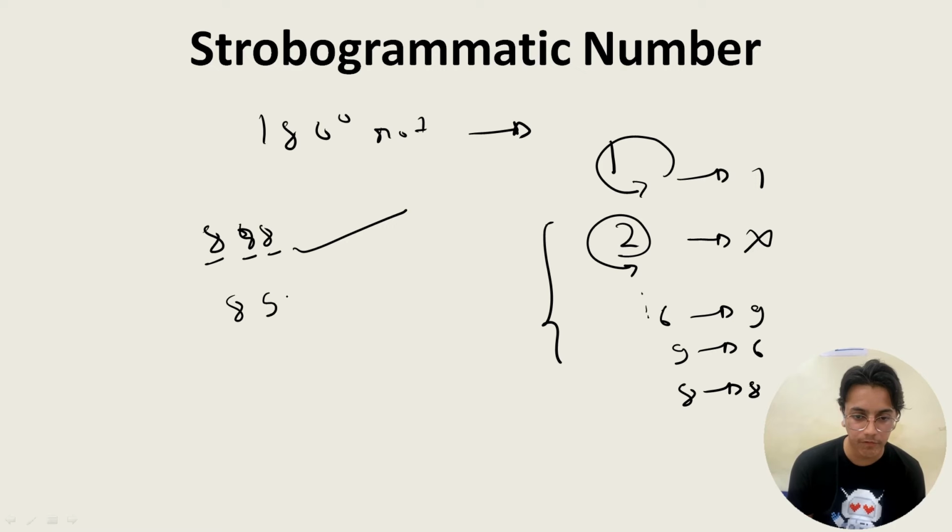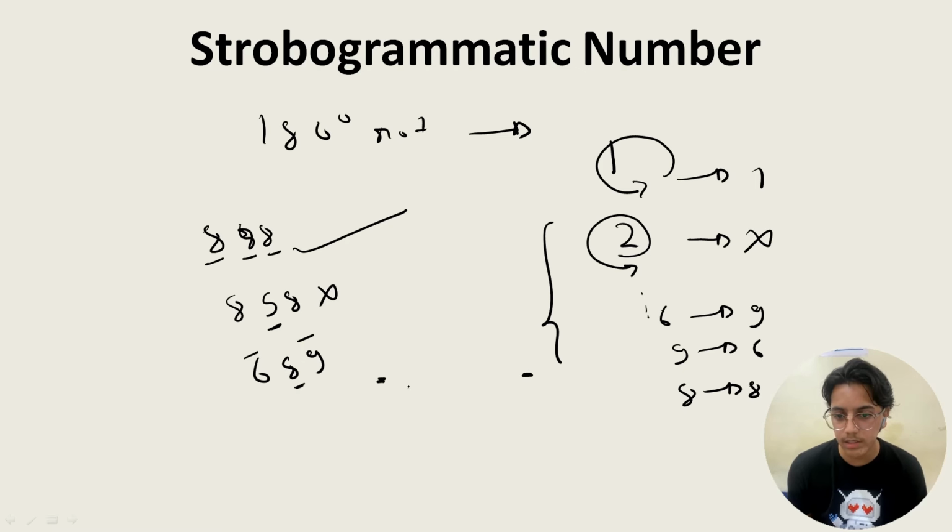Supposing 858. No, this is not, because of the number 5. Supposing 689. Yes, this is stoichiometric because 6 and 9 are each other's answer and 8 is its own answer because it's in the middle. Like the concept we use in a palindrome, we check the corners to see if they are equal or not. Then we check the next corners.